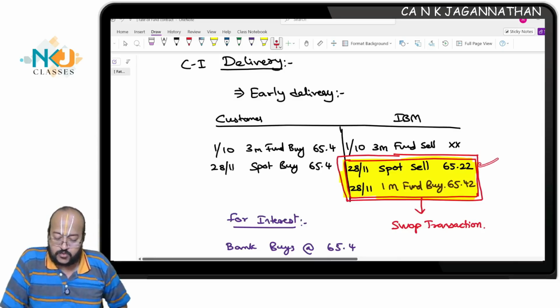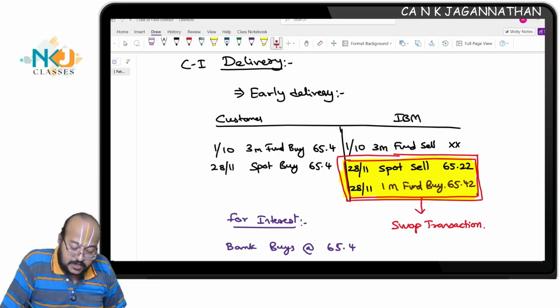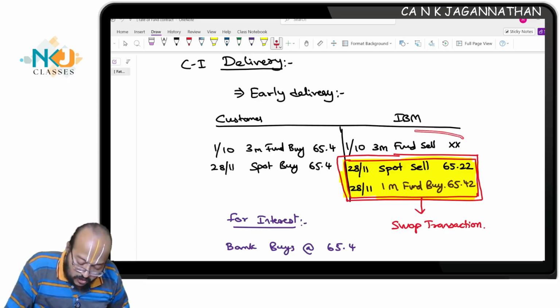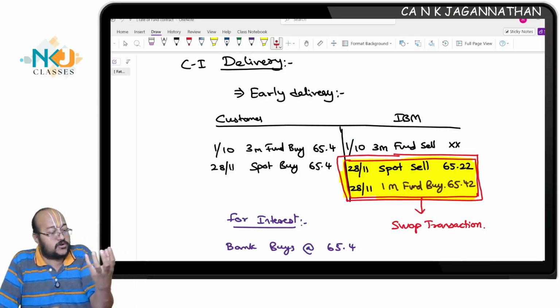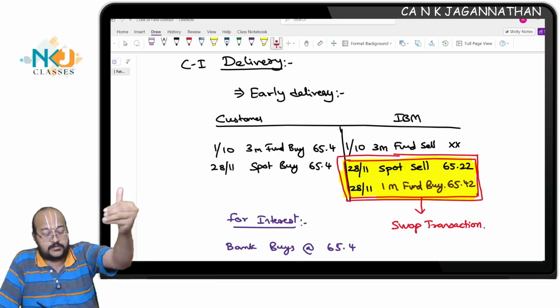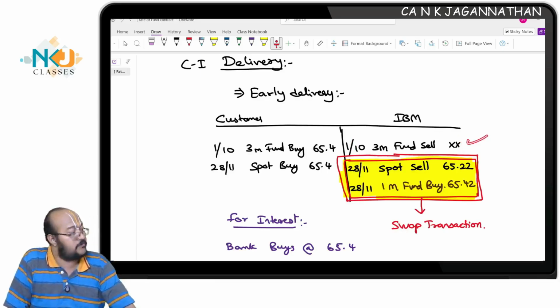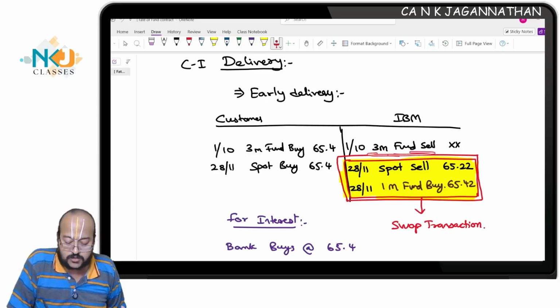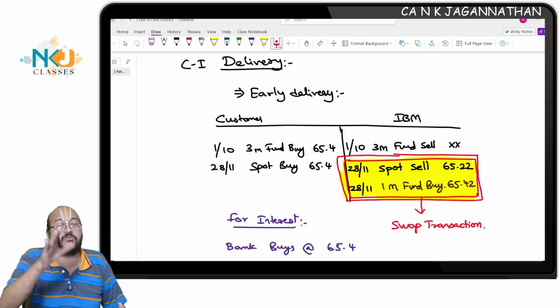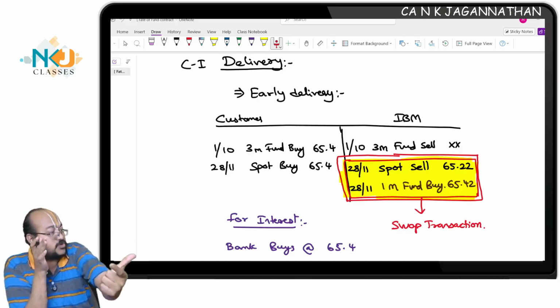Then this happens today. You sold the dollar. Agreed. But apart from that, what happens? Initially, you sold on 1st October, 3 months forward sell. On the date of maturity, which means on the original maturity date, 31st December, this amount you need to sell. Are you listening? This is open now. It is not closed. I would like to close the contract. How to close the contract? For a 3-month forward sell, on the same date of maturity, you need to take a counter buy position to close the contract.